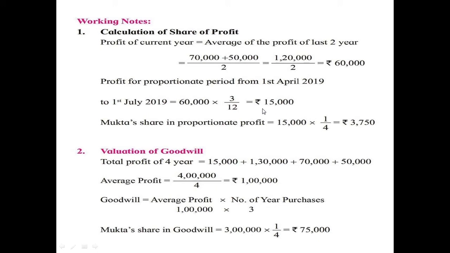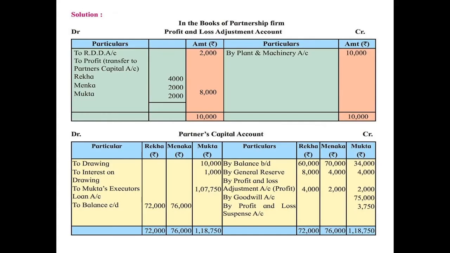Now from this 15,000 you have to calculate her share. Her profit sharing ratio is 1, and for all the partners the profit sharing ratio is 2:1:1. So 15,000 into 1 upon 4 is equal to 3,750, which is the share of profit for Mukta, and it is recorded on the credit side of her capital account. So here you can see by profit and loss suspense account, 3,750.